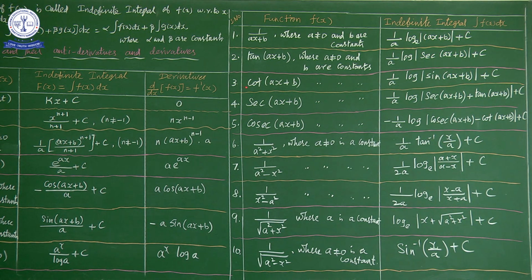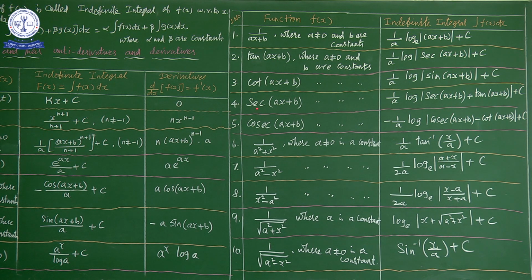Next, third function, cot of ax plus b, where a is a non-zero constant and b is any constant. What is the integral of cot of ax plus b? It gives 1 by a log of modulus of sin of ax plus b plus c.